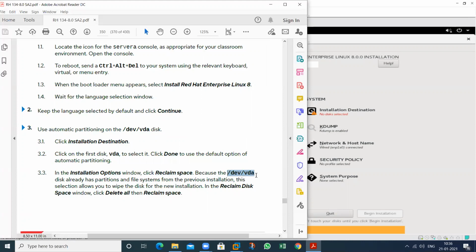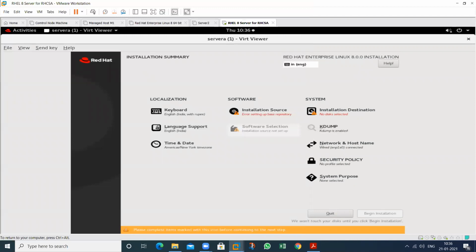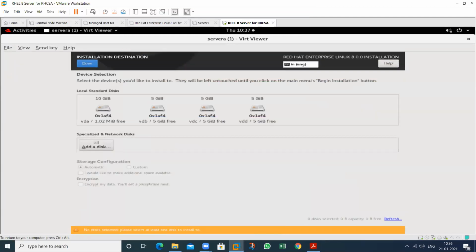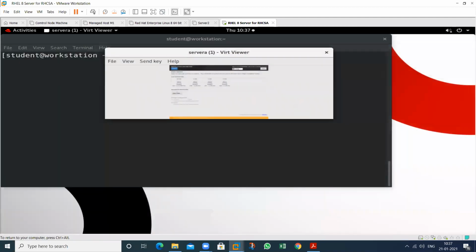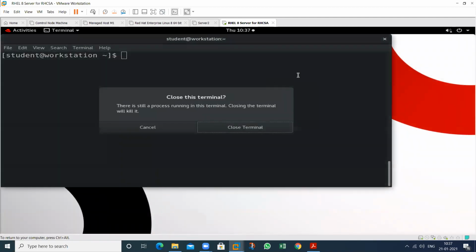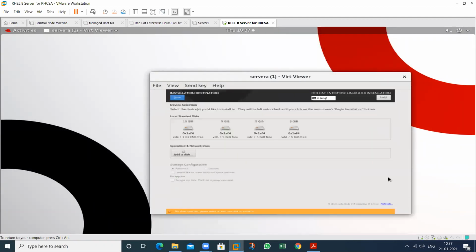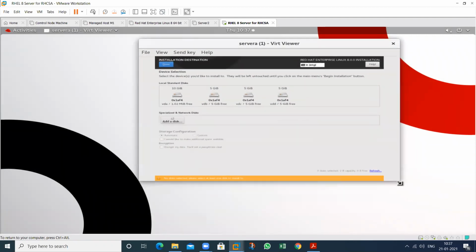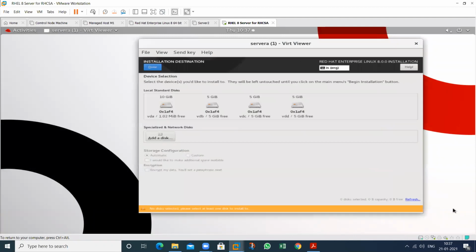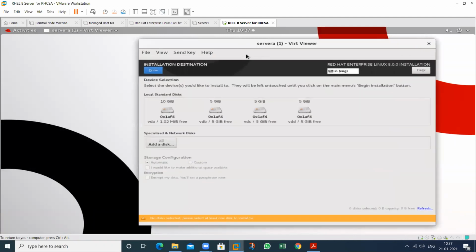Reclaim space. Click on this one. Then reclaim disk. Space. Delete all partition and reclaim disk again. So see this one. Installation destination. See. In this, click on done. Then done.